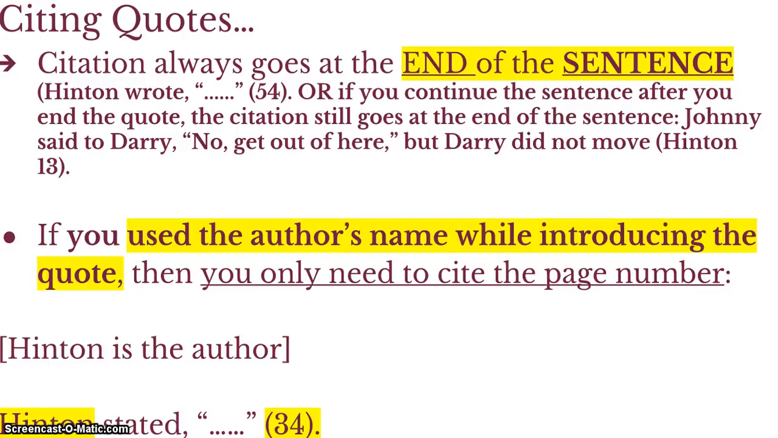So for example, Johnny said to Derry, comma, quote, no, get out of here, end quote, but Derry did not move. So the sentence is continuing after the quote ends. Then you need to put the citation at the end of the sentence, not after the quote. So two ways to properly cite your quotations. If you used the author's name while introducing your quote, then you only need to cite the page number.